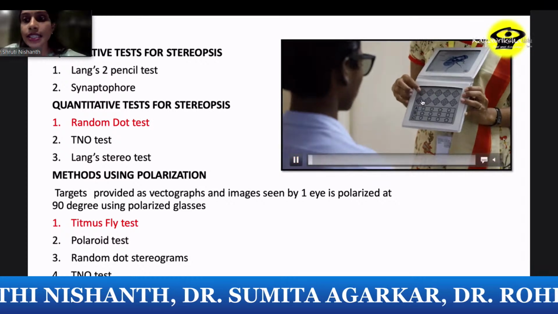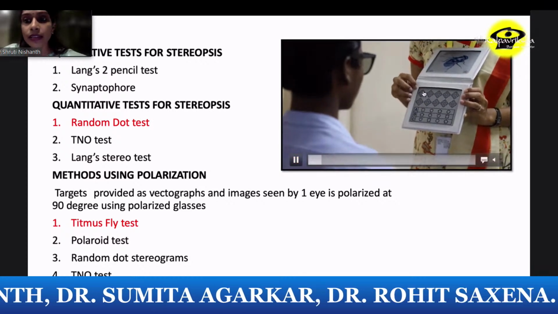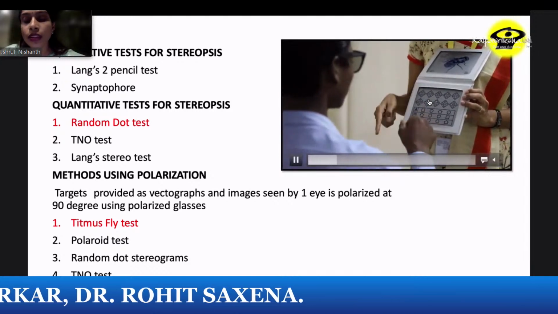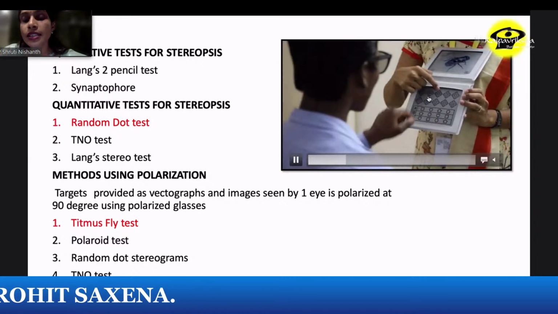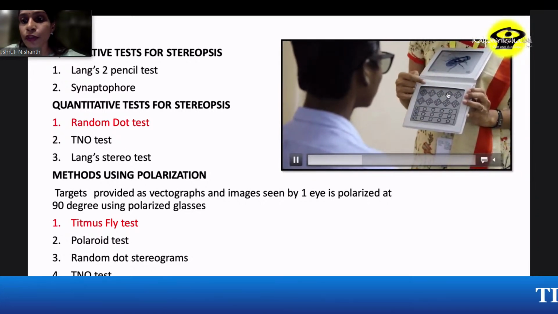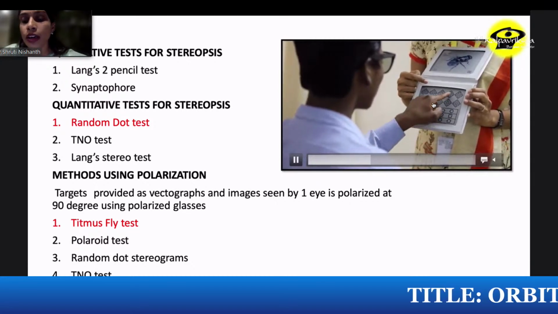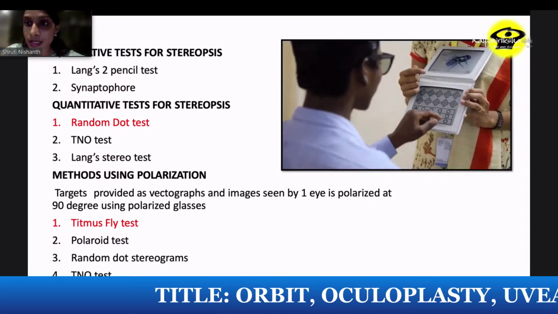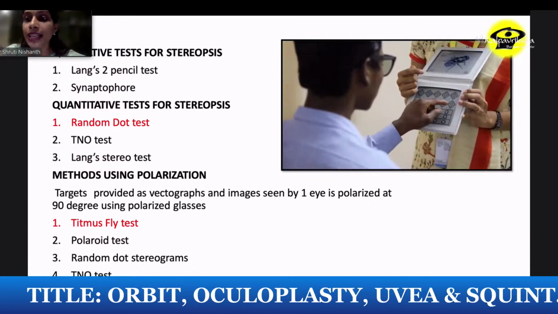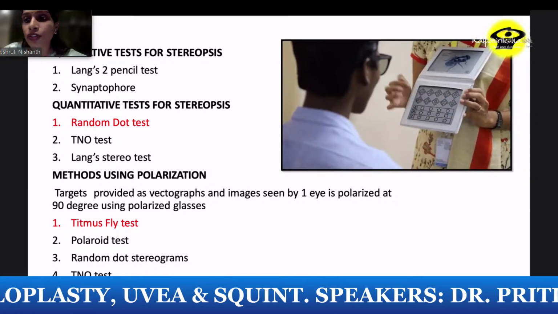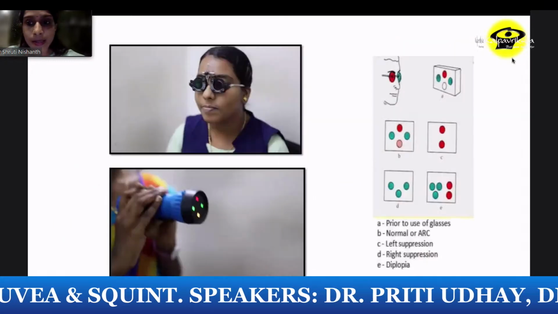Here you can see the random dot test, where there are 4 circles, and we ask the child to point out which circle has a 3D effect, and it keeps going from 400 arc seconds all the way up to 40 to 20 arc seconds. So the lower the number, the better the stereopsis. As they keep going through, the stereopsis number decreases, but the depth of stereopsis increases.